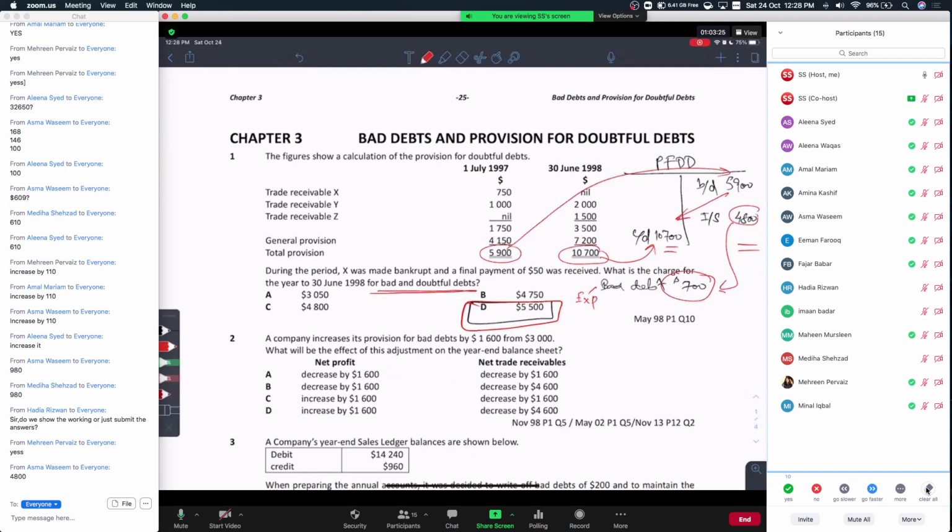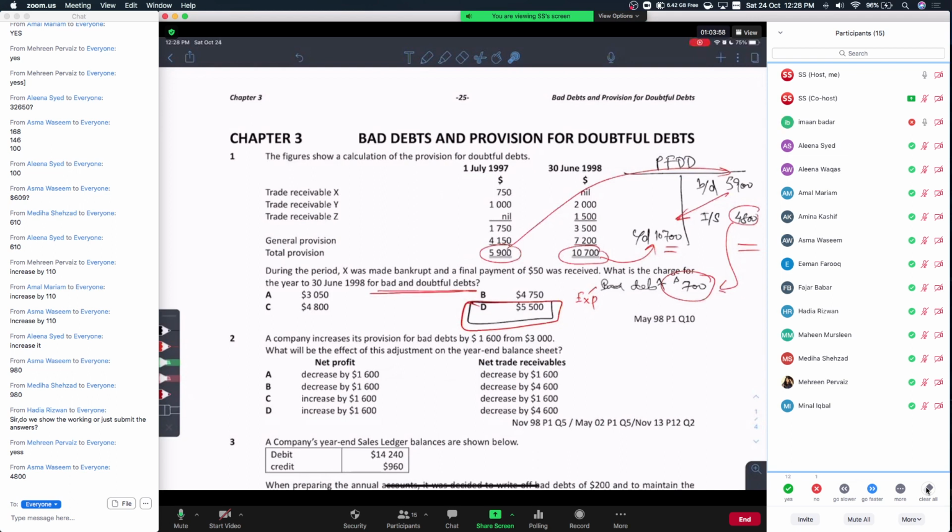Okay, Iman, you need to pay attention to the dates. On 1st July 1997 you have a provision for doubtful debts total of 5,900, and this is simply the breakdown of how the firm calculated 5,900. This is the balance brought down here. Iman, you understand?